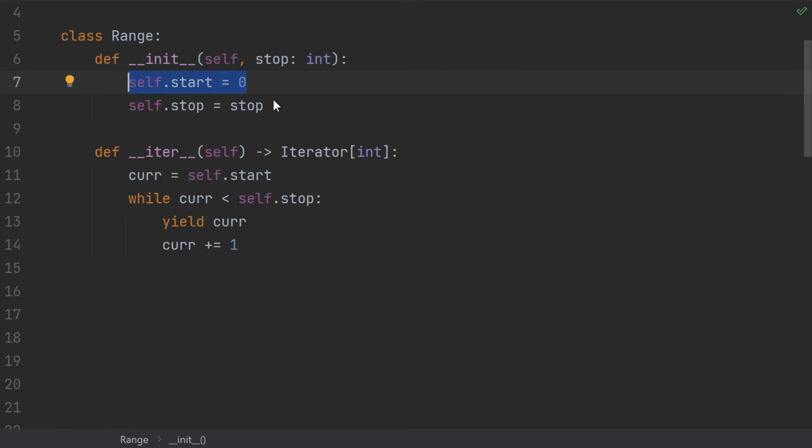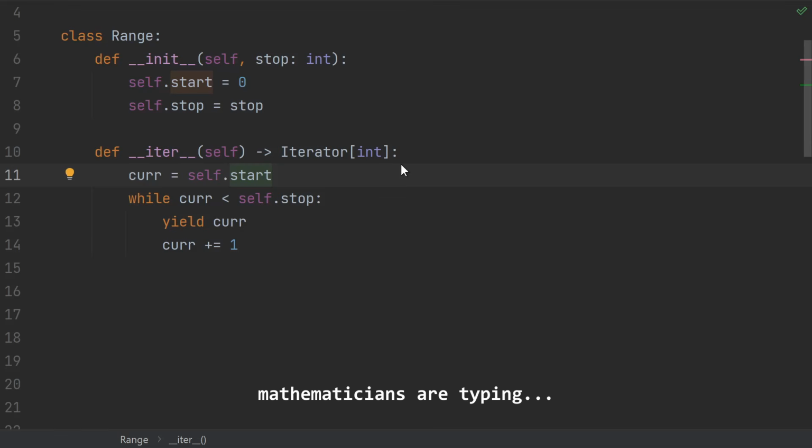So just like the built-in range, which we don't know exists, range of 5 is the numbers 0, 1, 2, 3, 4. But when we create the range, we don't actually store all those numbers somewhere. We just store the start and the stop. But if all we have is a start and a stop, how do we iterate over the elements of the range that we're supposed to be representing? The answer is the highly sophisticated solution of counting.